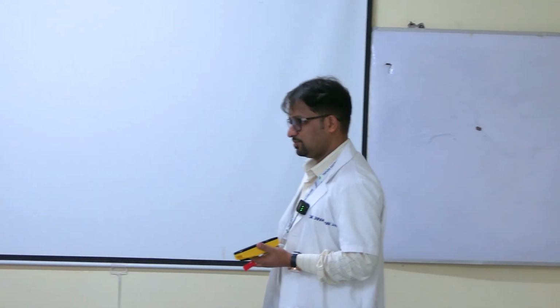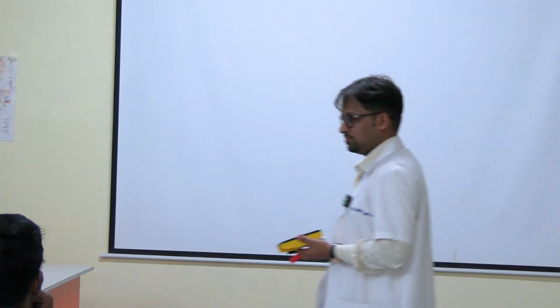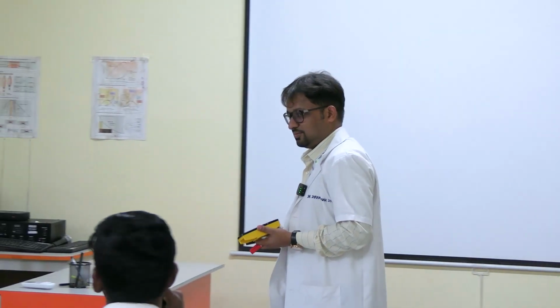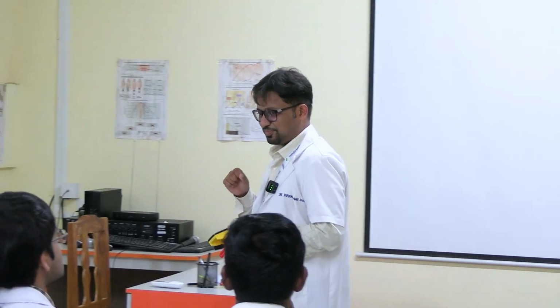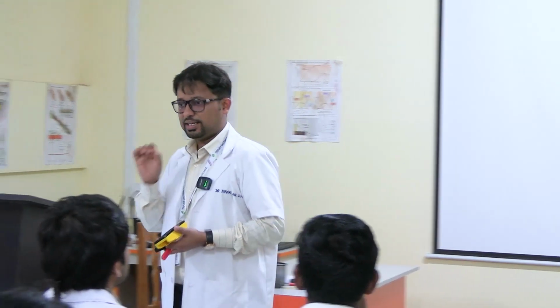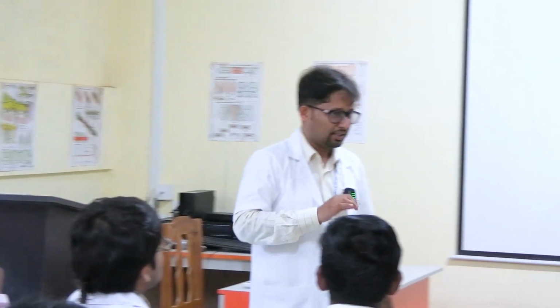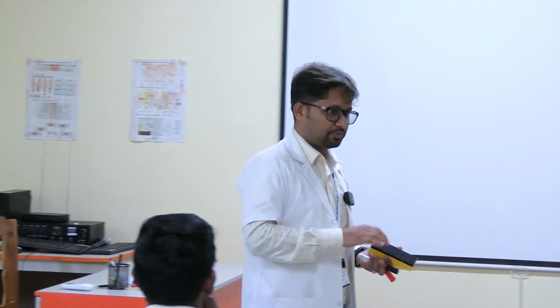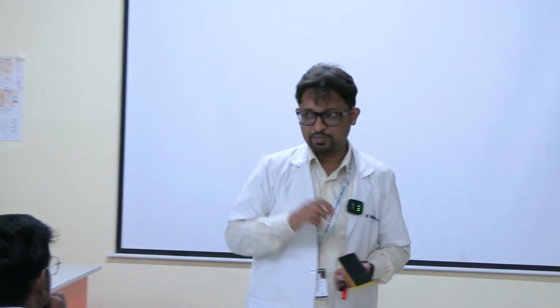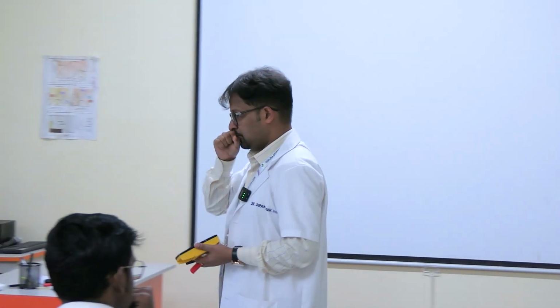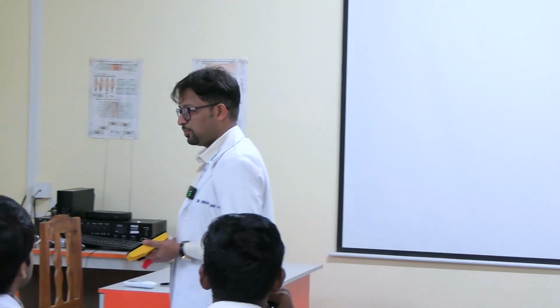Force of contraction of the heart is proportional to the initial length of the muscle. Frank-Starling law states that force of contraction of any muscle is proportional to the initial length of the muscle, that means before the muscle goes into contraction. It is true for skeletal muscle also.